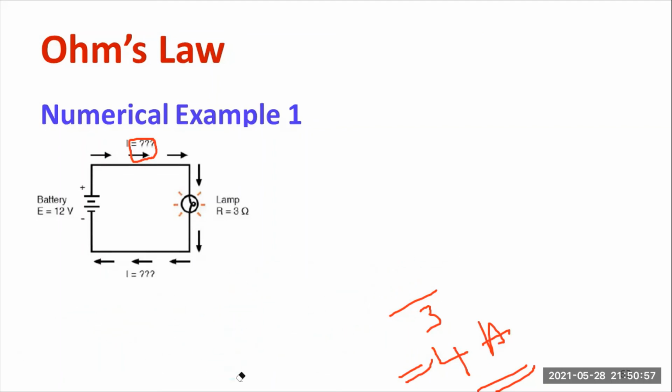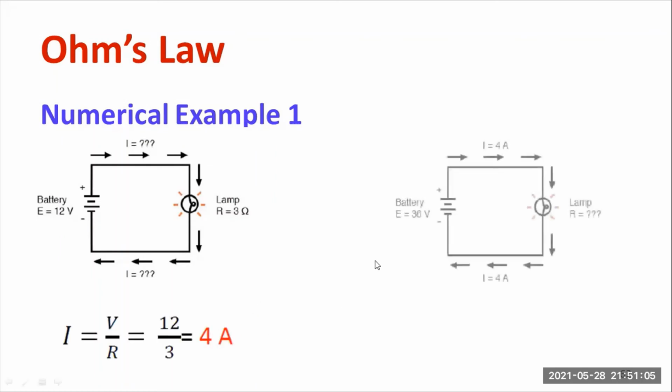Likewise, you may get different numerical examples, from lower level to higher level. This is the lowest level. The answer is 4 ampere. Now, the battery supply is 36 volt, and the current flowing through the circuit is 4 amps. You are asked to compute the value of resistance.